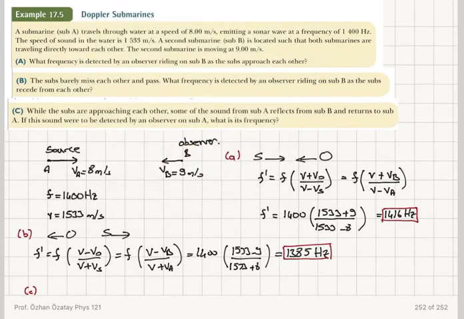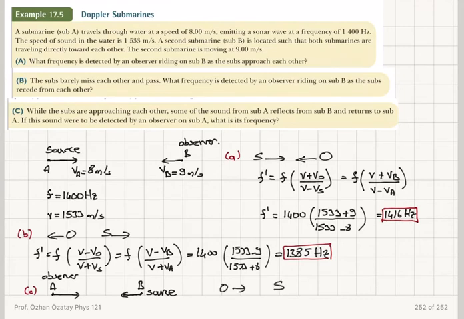Now in part C, while the subs are approaching each other, some of the sound from sub A reflects from sub B and returns to sub A. If this sound were to be detected by an observer on sub A, what is its frequency? Now B is the source and A is the observer.